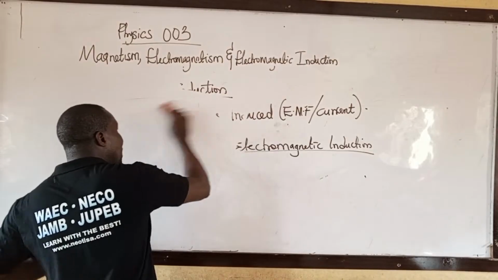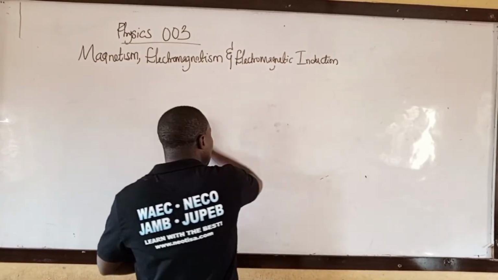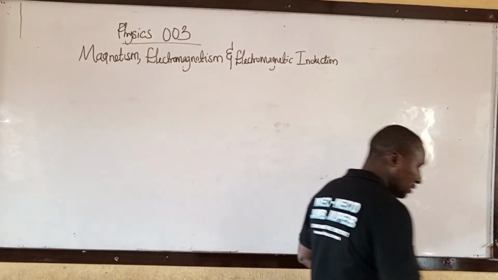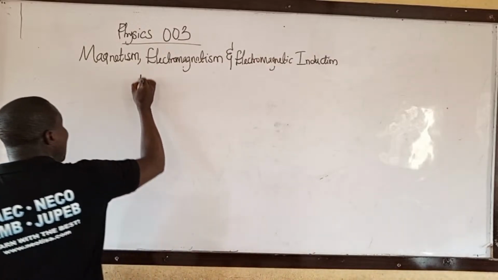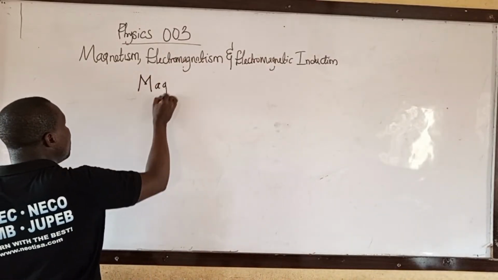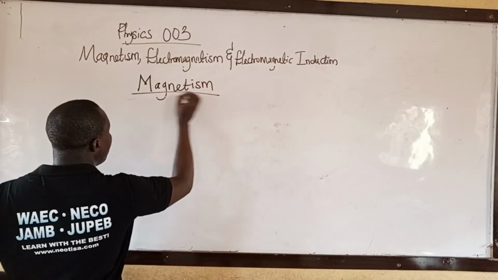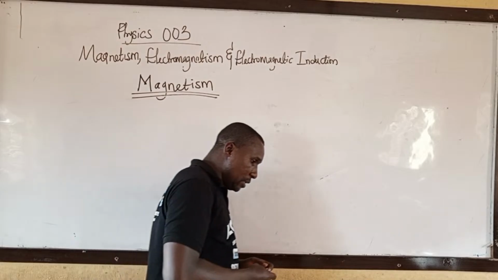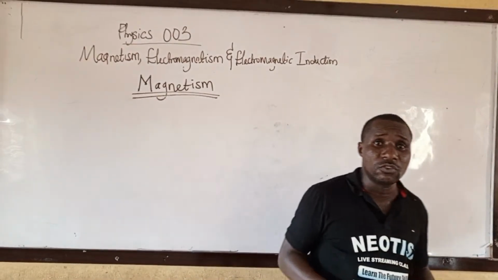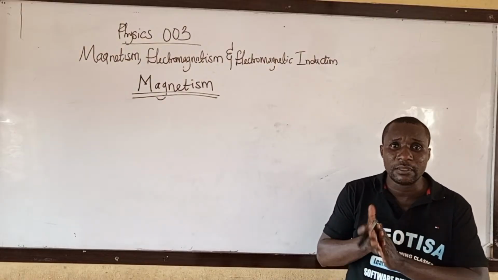Let's take the first one. Magnetism. I said under this we are going to talk about what? A magnet bar.